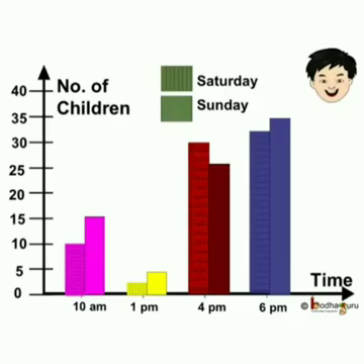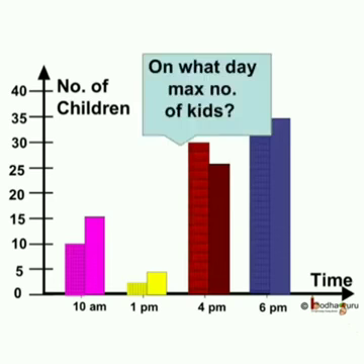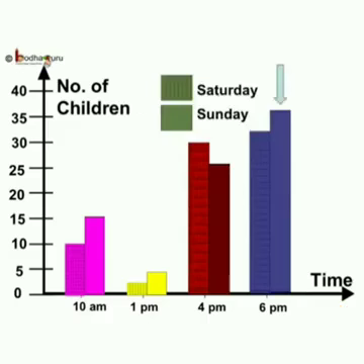Using the double bar chart, can you tell on what day and time the maximum number of kids were in the park? Yes, if we observe carefully, it can be easily seen that the bar with maximum length represents the maximum number of children. So it is this plain blue bar, and blue represents the data for Sunday.